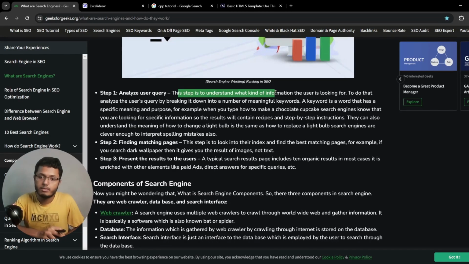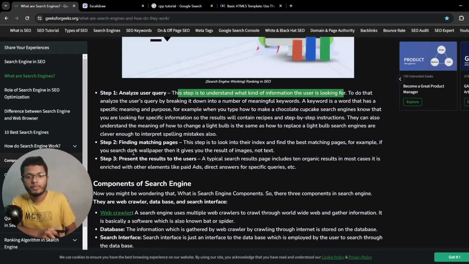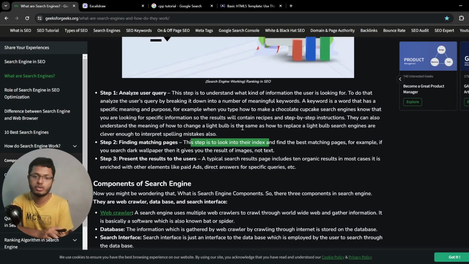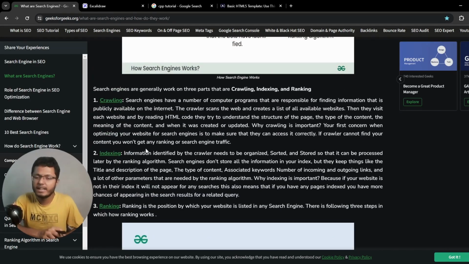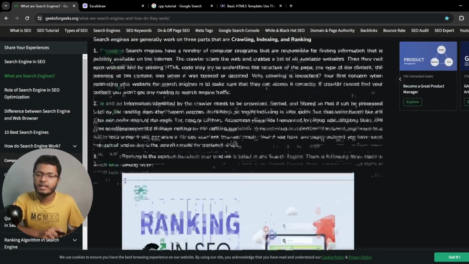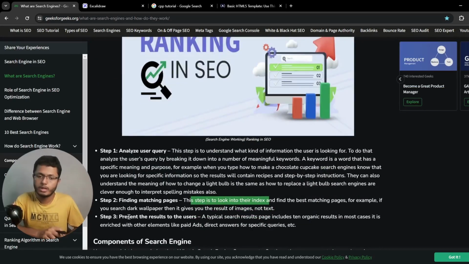This step is to understand what kind of information the user is looking for, and then finding matching pages. This step is used to look for which index will match, like which index should come first and which is second. So indexing is like the organizing of data. And lastly, ranking is like the order in which we will show it to the user and present the results.